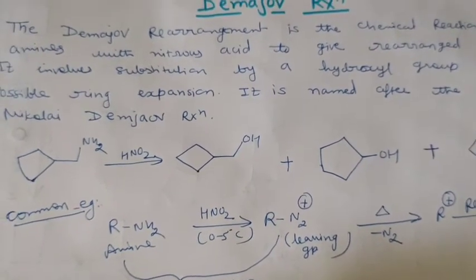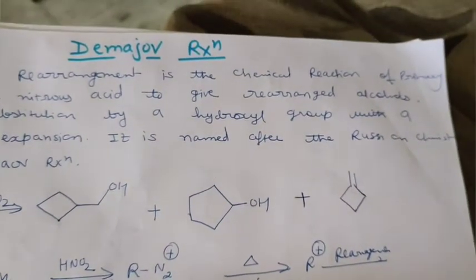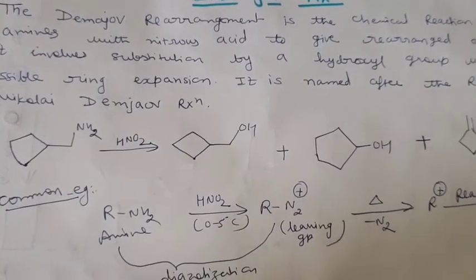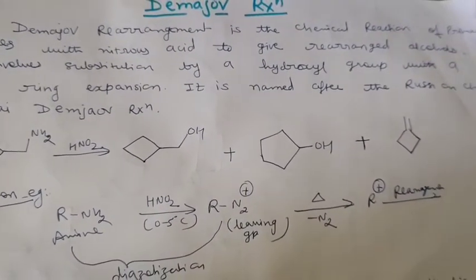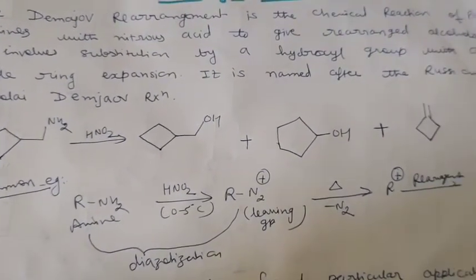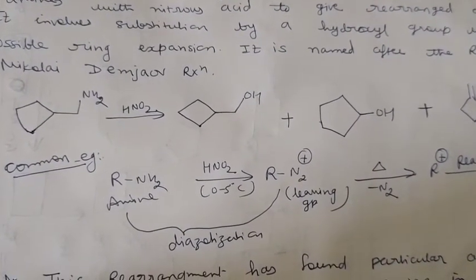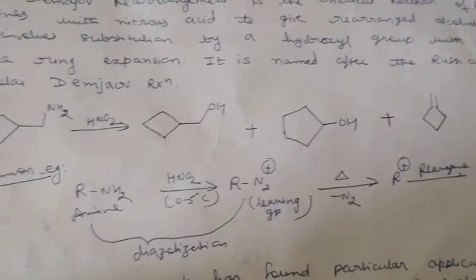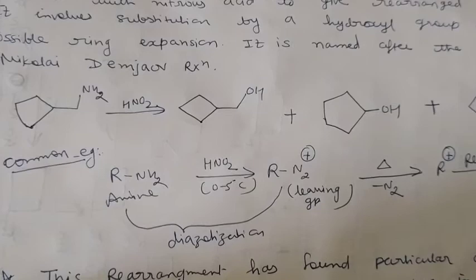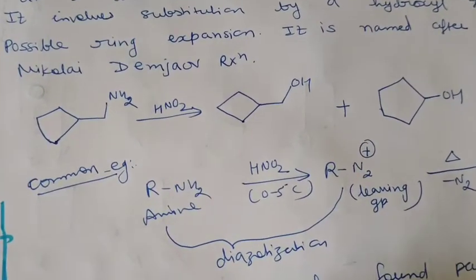We can define the Demjanov rearrangement as the chemical reaction of primary amines with nitrous acid to give rearranged alcohols. It involves substitution by a hydroxyl group with possible ring expansion, and it is named after the Russian chemist, so it is known as the Tiffeneau-Demjanov reaction. To explain this kind of reaction, I am taking one common example.